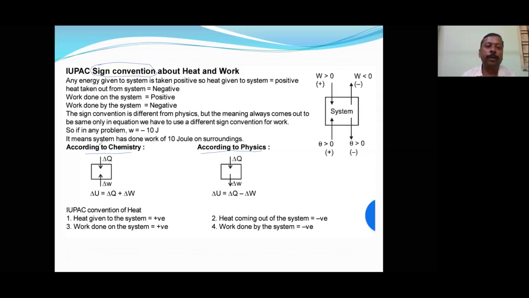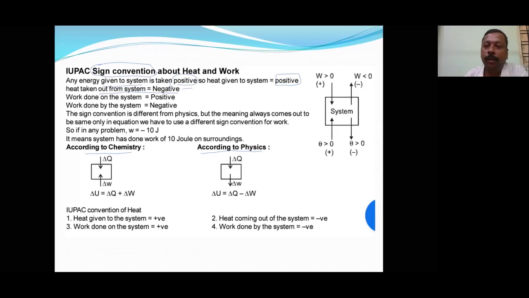So the IUPAC sign convention about heat and work. Any energy given to the system is taken as positive. So heat given to the system will be positive. Then heat taken out from the system will automatically be negative.